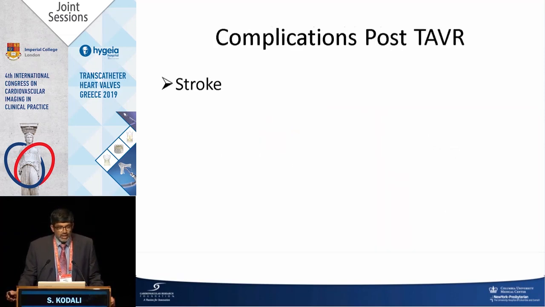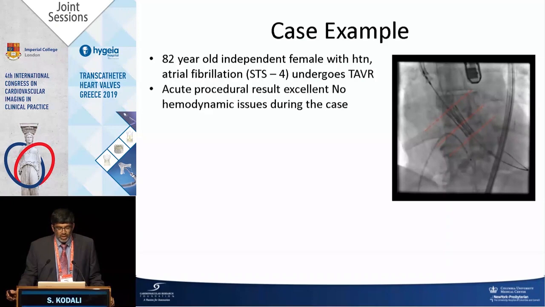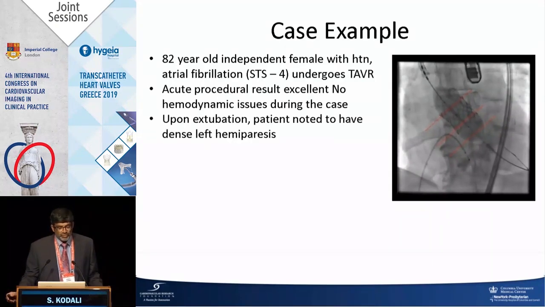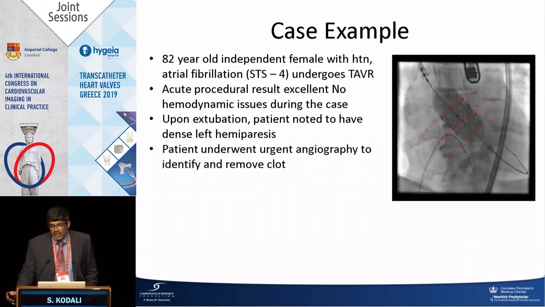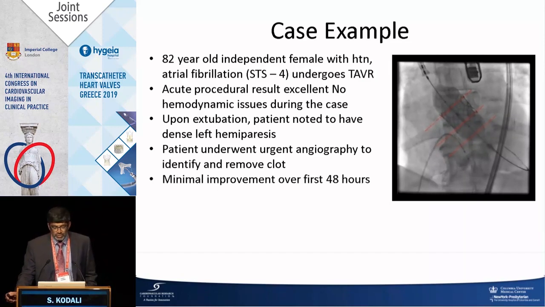And when we talk about the complications, we've talked extensively about stroke, and these are typical cases: 82-year-old, functional, STS of 4, has a TAVR, acute procedural result, no hemodynamic issues, went very well. Extubation, dense left hemiparesis. We take these patients, this case was done asleep due to some sizing issues, but we take them urgently to the neuroangio suite. They weren't really able to extract much. It was sort of a diffuse embolic event. There wasn't much to remove.